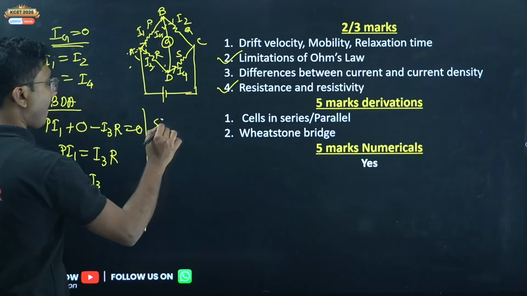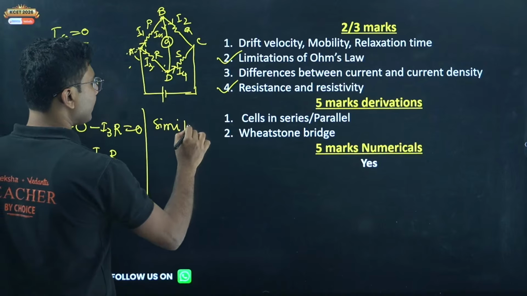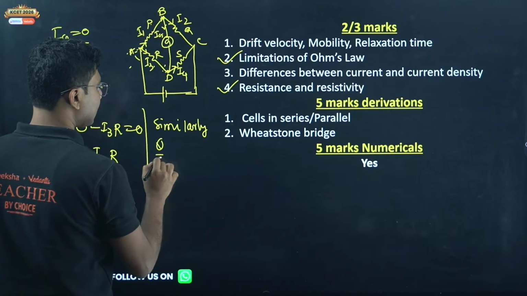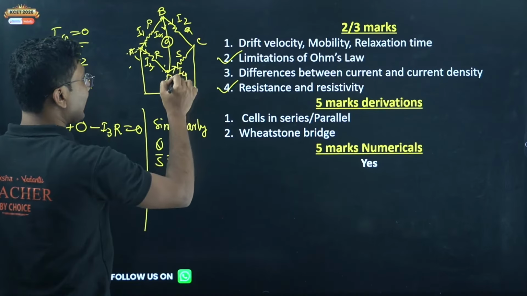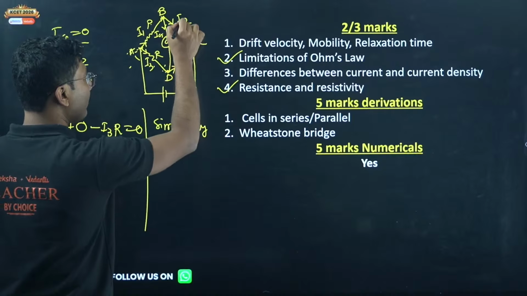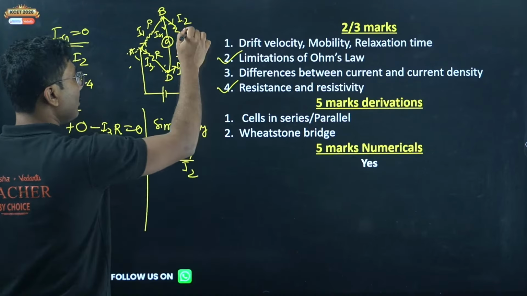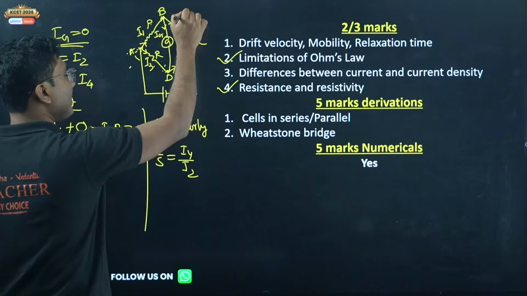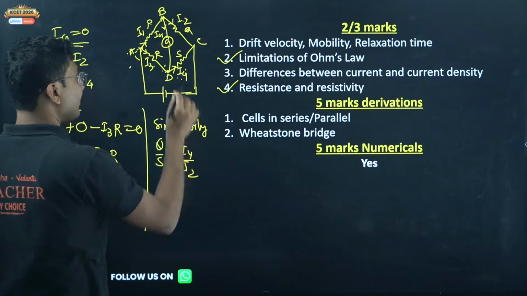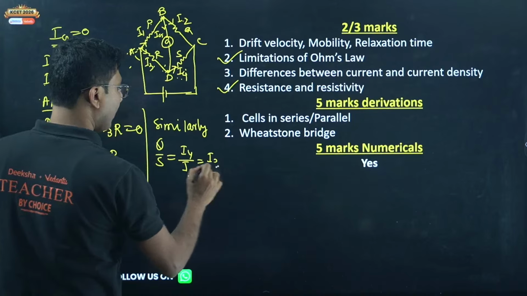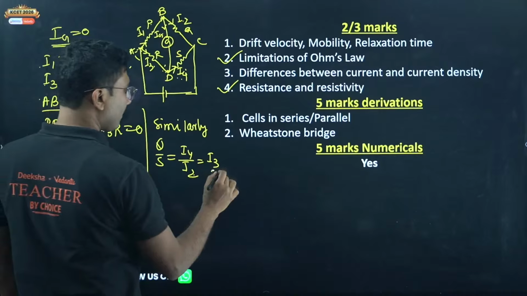Similarly, you don't need to do anything, you just write similarly: Q by S equals I4 by I2. Remember this order, Q by S equals I4 by I2. Now what is I4? I4 is I3. And what is I2? I2 is I1.